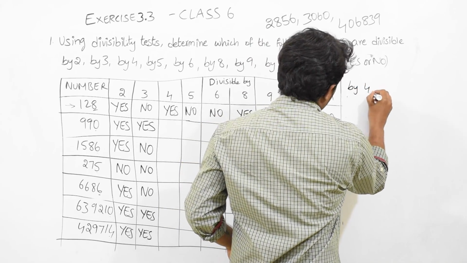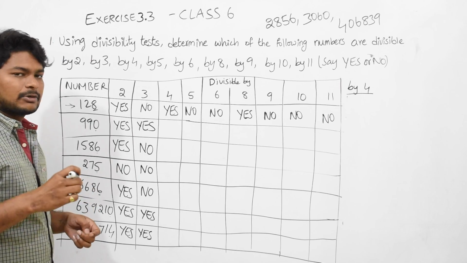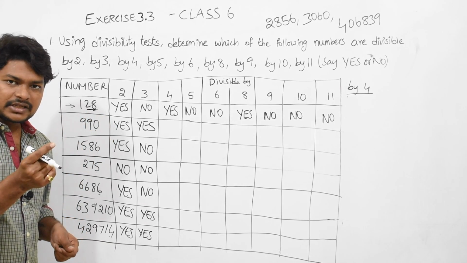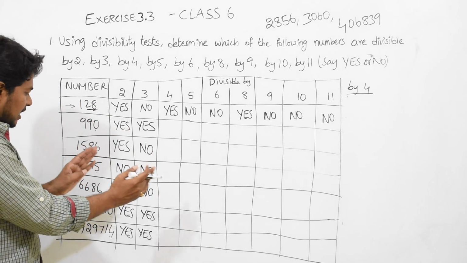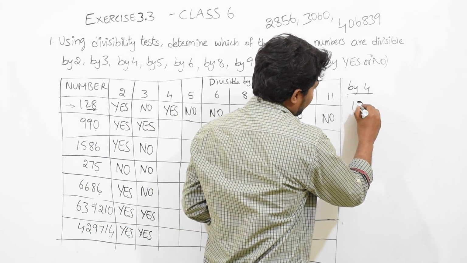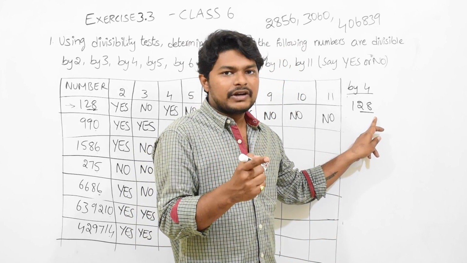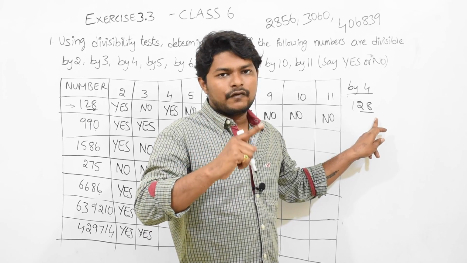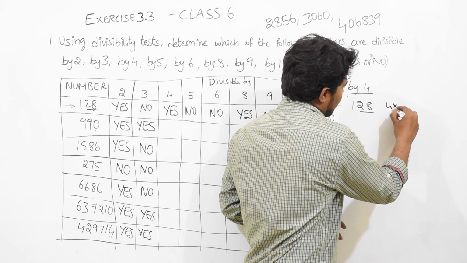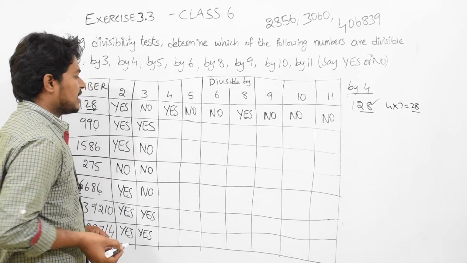Divisible by 4. Now to check whether a number is divisible by 4 or not, we need to consider the last 2 digits. If the last 2 digits are divisible by 4, then the complete number will be divisible by 4. For example, 128: the last 2 digits are 28. Will 28 come in the 4 table or not? 4 into 6 equals 24, 4 into 7 equals 28. So this will come. So the answer will be yes.